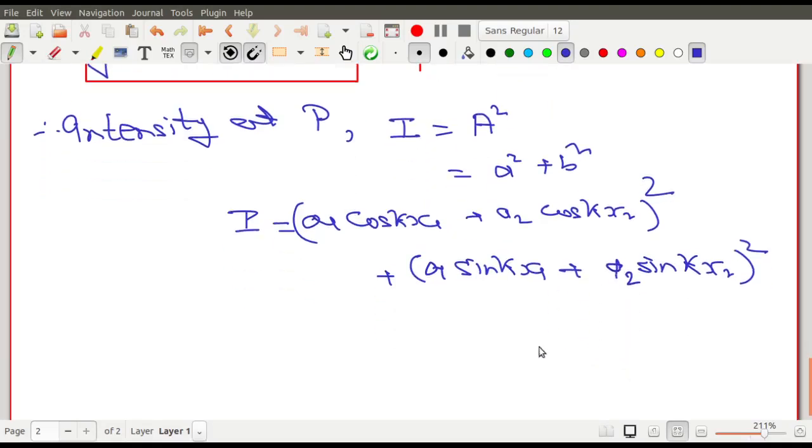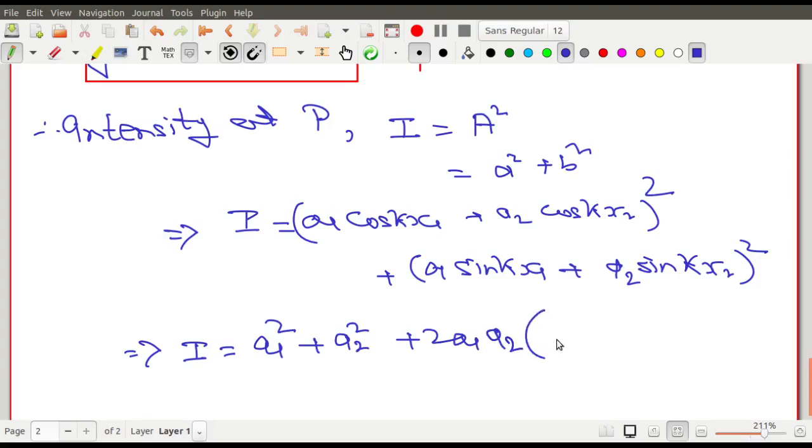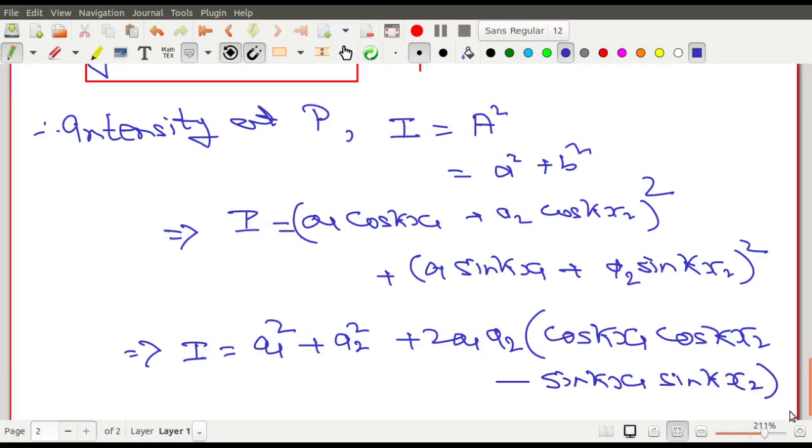If you square it up, you have to do it tactfully. I am not going to write all the steps, you will also not write. You will see that a1 square cos square and a1 square sin square together give you only a1 square. Similarly, for a2 square you get a2 square. For the 2ab term, you take 2ab common, and within the bracket it should be cos kx1 cos kx2 from the first square, and sin kx1 sin kx2 from the second. You got it.